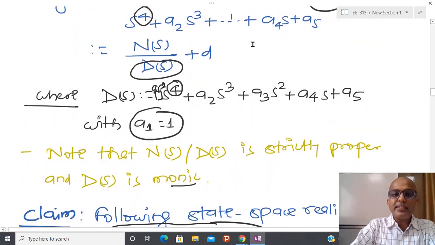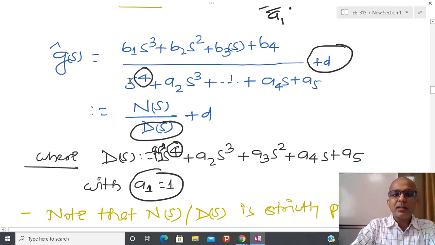Try to see the coefficients of the denominator polynomial: here the coefficient is 1, here a2, a3, a4 and a5. So I will forget about the first coefficient, and after that I am going to put all the coefficients a2 to a5 as they are inside the matrix by putting a negative sign.